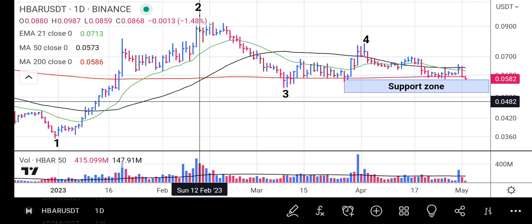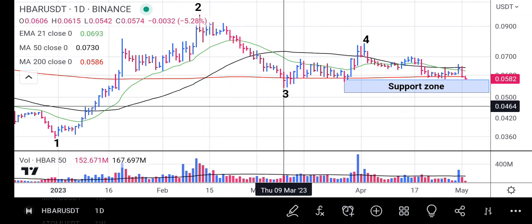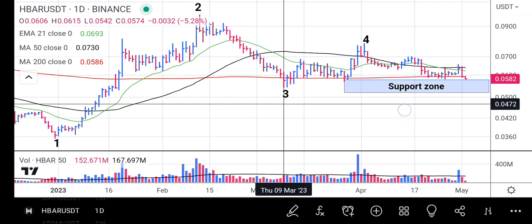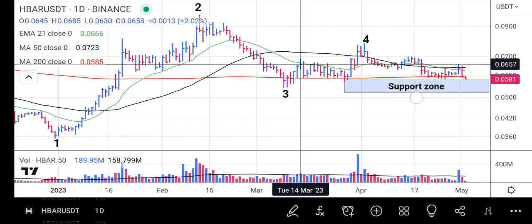Then HBAR stopped rising, it started dropping, the price keeps coming down, it falls below the major moving averages and it dropped to a low of 0.0542. On getting there, the downward pressure stopped and HBAR rallied a little bit, it touched the 21-day exponential moving average.